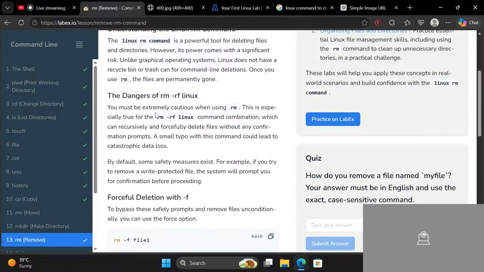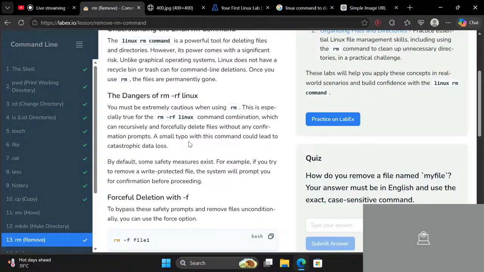So there is also an rf flag. Okay, whatever comes after a hyphen is considered a flag. So we have flag a, which means all. And we have flag f, that means force. So let's see about rf. You must be extremely cautious when using rm. This is especially true for the Linux command combination which can recursively and forcefully delete files without any confirmation prompts. A small typo with this command could lead to catastrophic data loss.